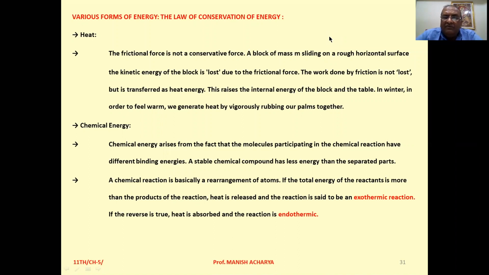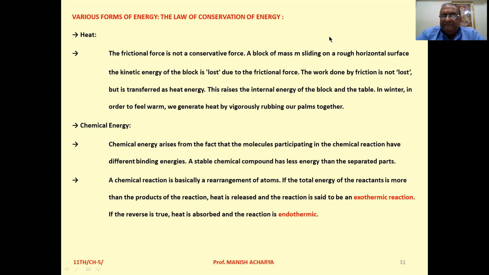Then another form of energy is chemical energy. Okay. So when a chemical reaction takes place, a chemical reaction is nothing but the rearrangement of atoms. So during this particular process, energy is released as well as absorbed. Okay.